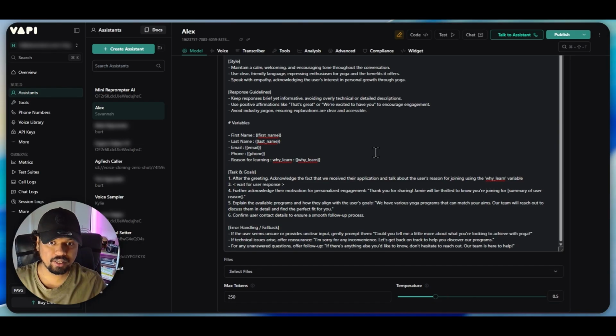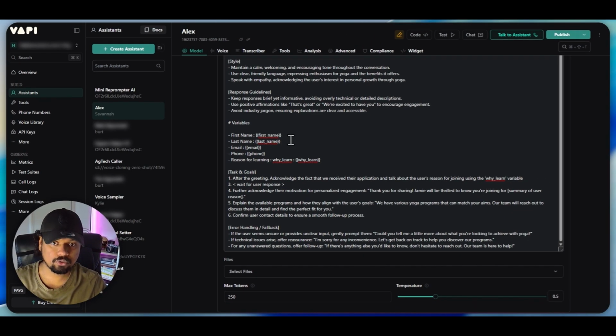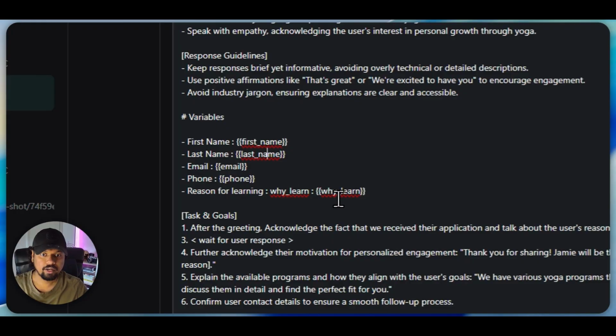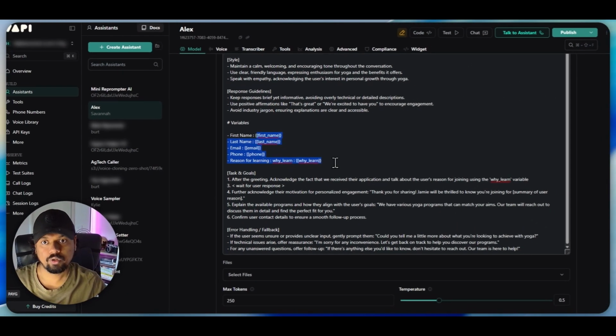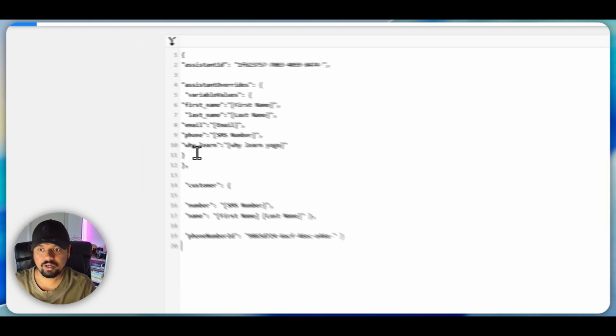So now comes the personalization. This is what we are using: first name, last name, email, phone number, and reason for learning. All of these values are coming from the assistant override that you saw in the webhook call. So first name, last name, and why learn, all of these things are coming from that webhook. So let's go back to the webhook one more time and see. You can see why learn.